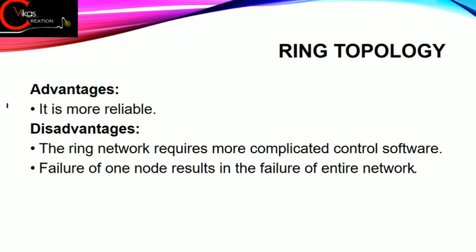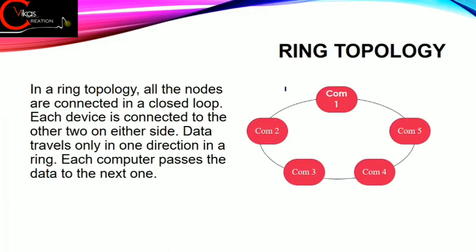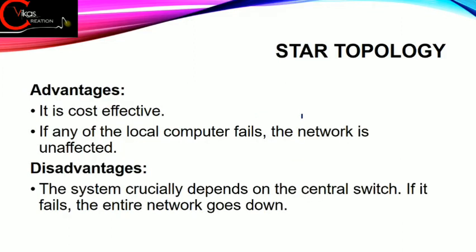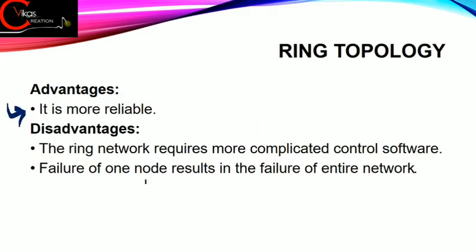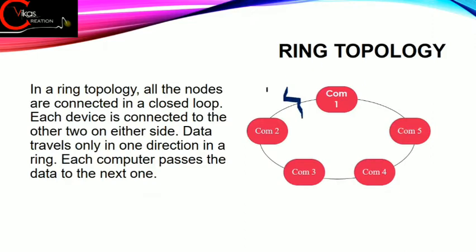First one, it is more reliable. Fine, reliable because in this, if in case your connection string is not working properly or any of the cable is not working properly, still you can take part in the networking. Fine. Then the ring network requires more complicated control software. Fine, this network needs very complicated software because every node is sharing the data to the next node.